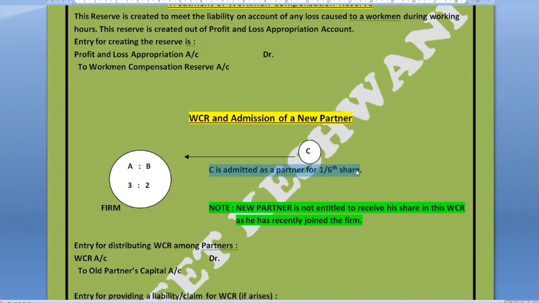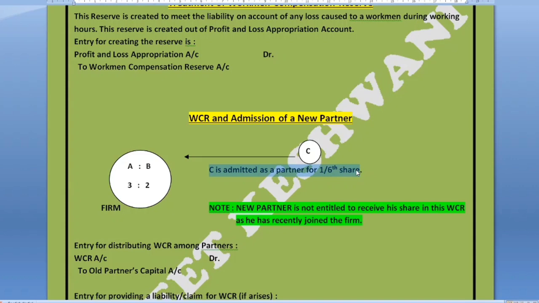Keep in mind that the new partner will never be entitled to receive any share in this WCR, because this reserve has been created before C was admitted into the firm. As he has recently joined the firm, he is not entitled to any share in this WCR.